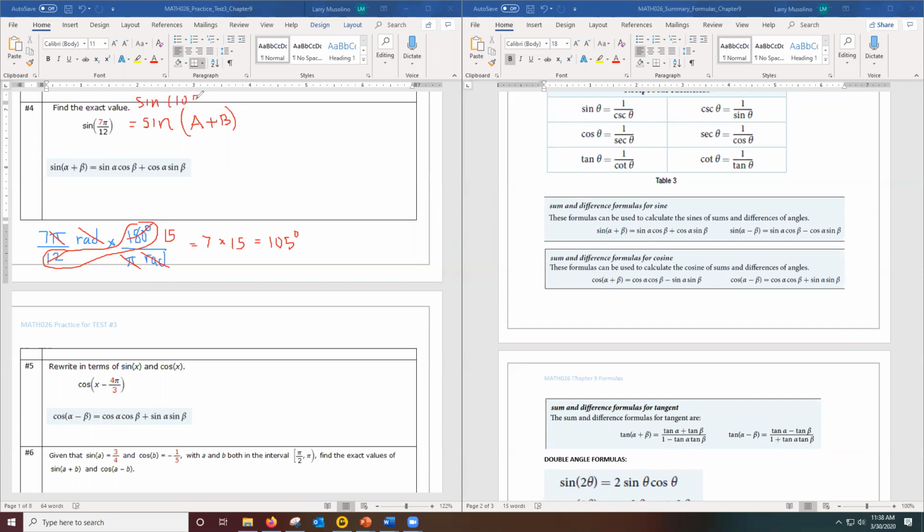But again, 105 degrees is not on the unit circle. I want to come up with two angles that are on the unit circle that add to 105.